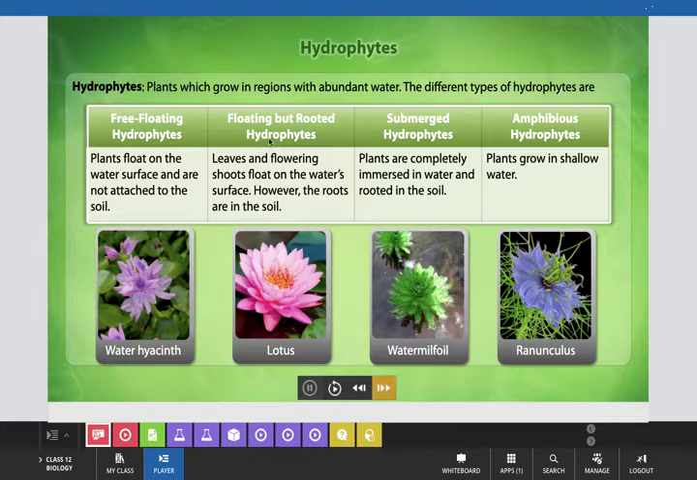Another category of aquatic adaptation is the floating but rooted hydrophytes, where leaves and flowering shoots float on the water surface. However, the roots are in the soil, like in the case of lotus. And in submerged hydrophytes, plants are completely immersed in water and rooted in the soil, like in the case of water milfoil, where you can see this type of aquatic adaptation. And amphibious hydrophytes are plants which grow in shallow water, like ranunculus, where you can see that type of adaptation.